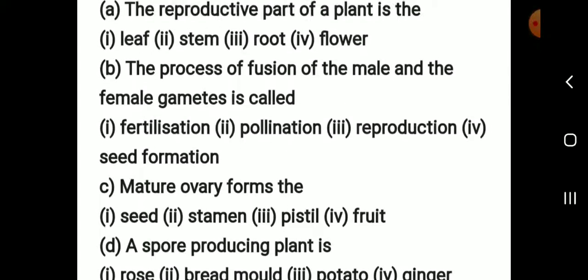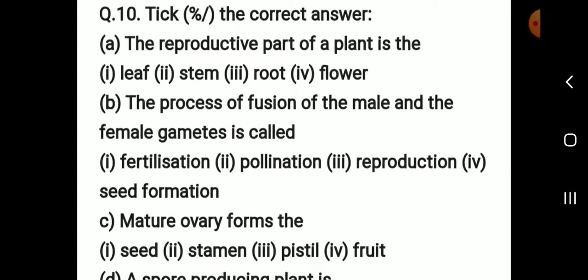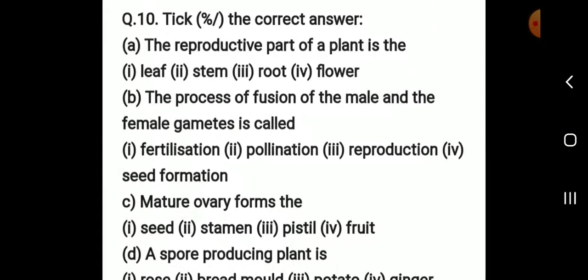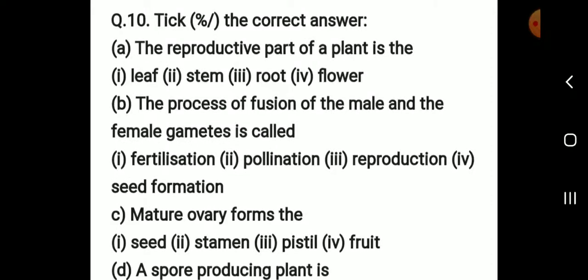Next, tick the correct answers. Dear students, listen. This chapter 12, full test. So prepare well. Okay. I will give some questions with answers. You complete your homework. Then you send it to my WhatsApp number.